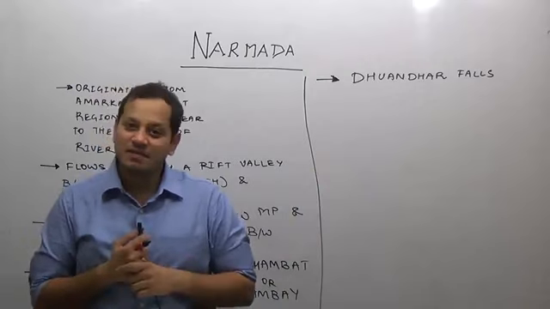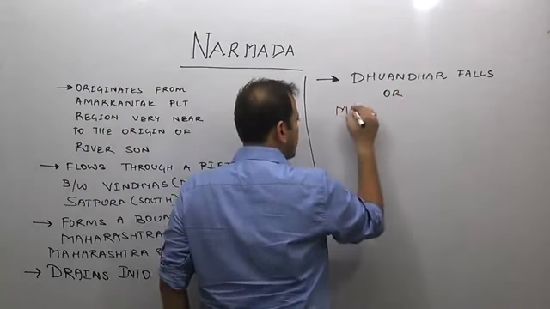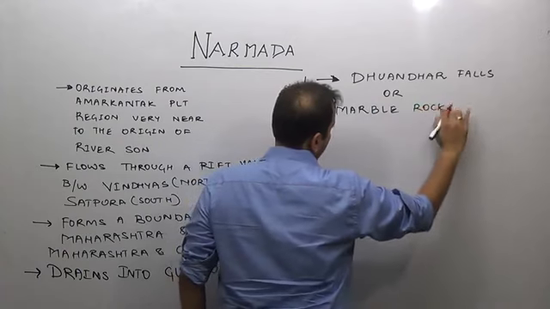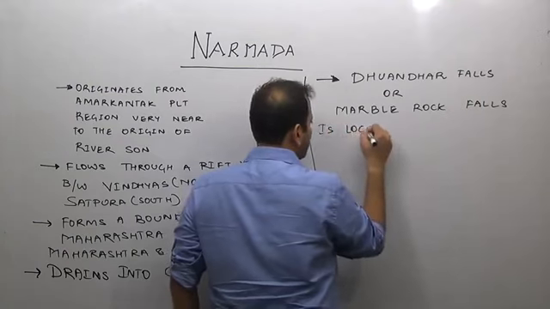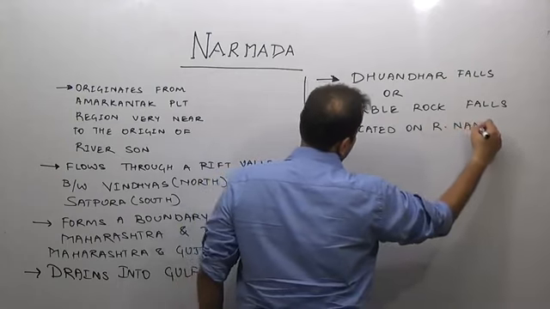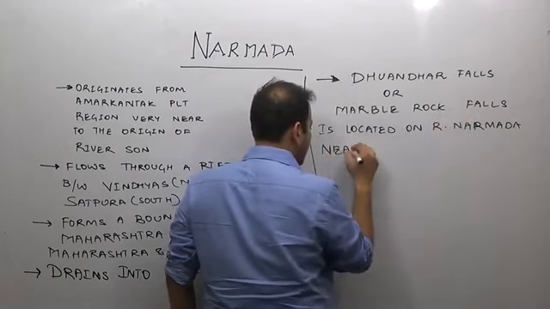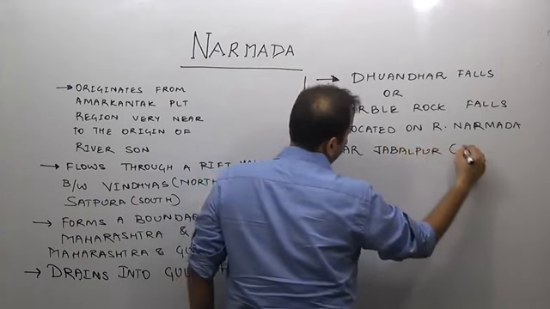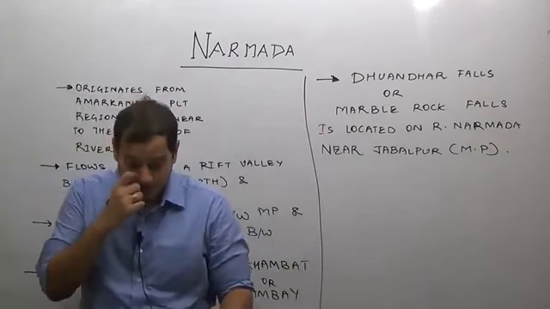What is the most common rock in the Vindhyan system? We have done that. Marble. So Dhuandhar Falls or Marble Rock Falls is located on river Narmada, near Jabalpur in MP, in the Madhya Pradesh.